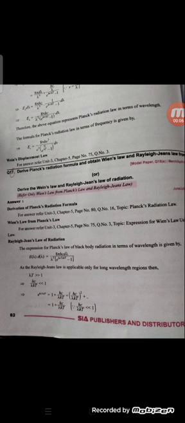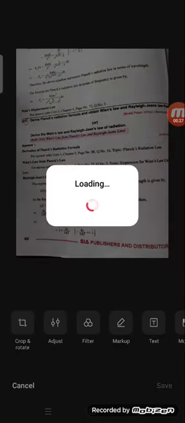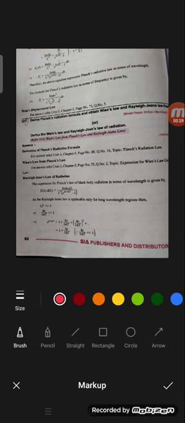Today the class is about how to deduce Rayleigh's law from Planck's radiation law. In the previous class, or yesterday's class, we have seen how we deduce Wien's displacement law, or Wien's law, from Planck's radiation law. So today the class is about how we derive Rayleigh's law from Planck's radiation law.